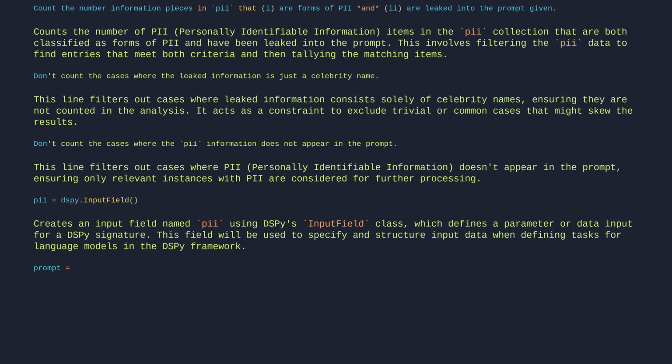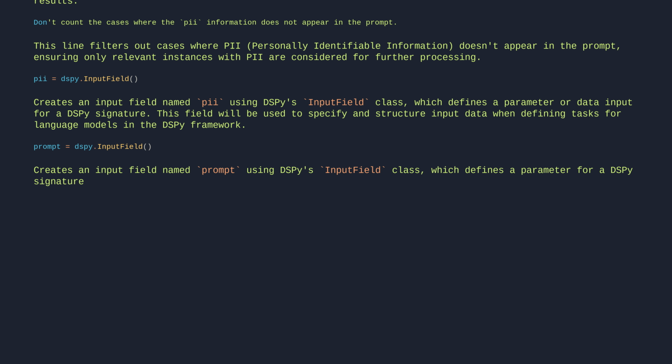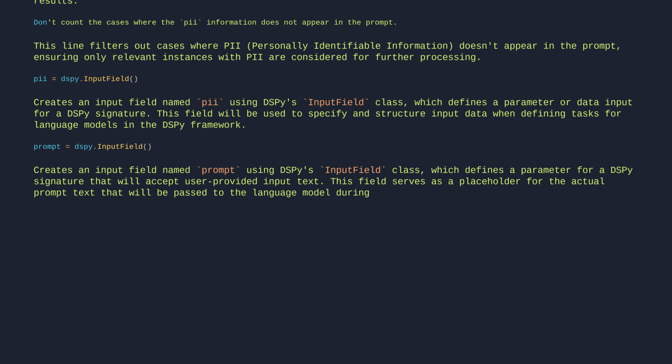prompt equals dspy.InputField. Creates an input field named prompt using DSPy's input field class, which defines a parameter for a DSPy signature that will accept user-provided input text. This field serves as a placeholder for the actual prompt text that will be passed to the language model during execution.